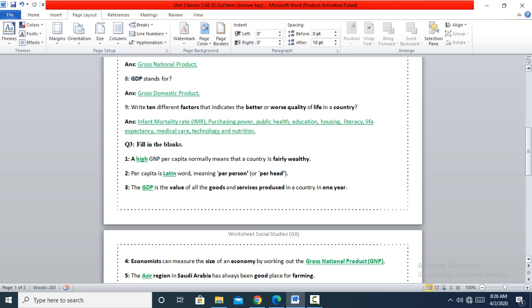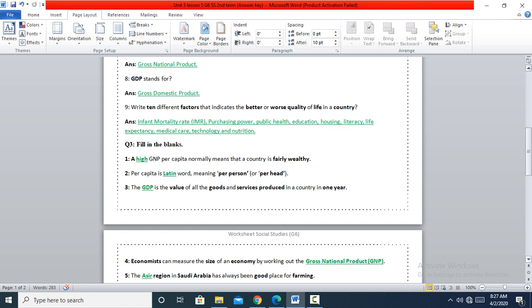Number nine, write 10 different factors that indicate the better or worse quality of life in a country. Again, write 10 different factors that indicate better or worse quality of life. How can I measure your life or the life of any person all around the globe or in any country? How can I assess this life? How can I see whether they are doing a great job or moving badly? Okay, we can check the infant mortality rate.